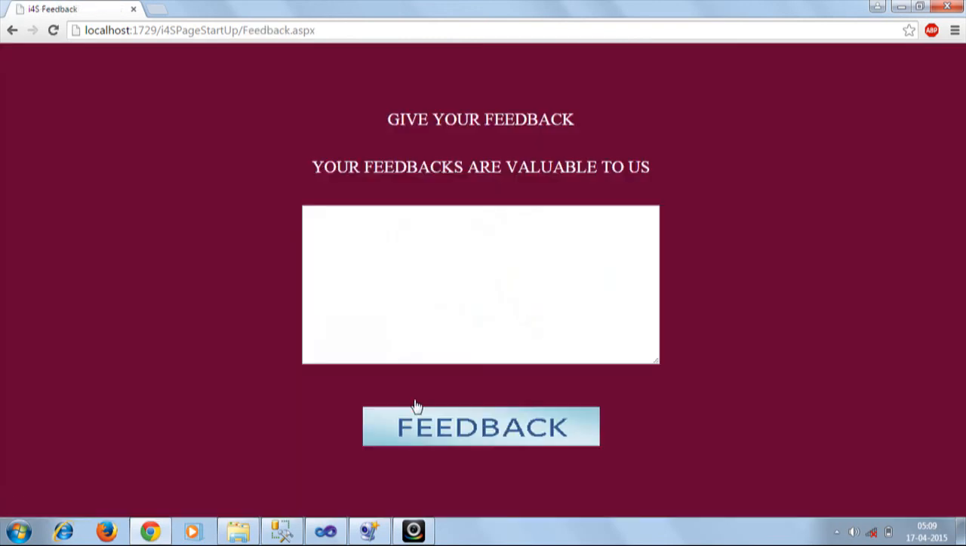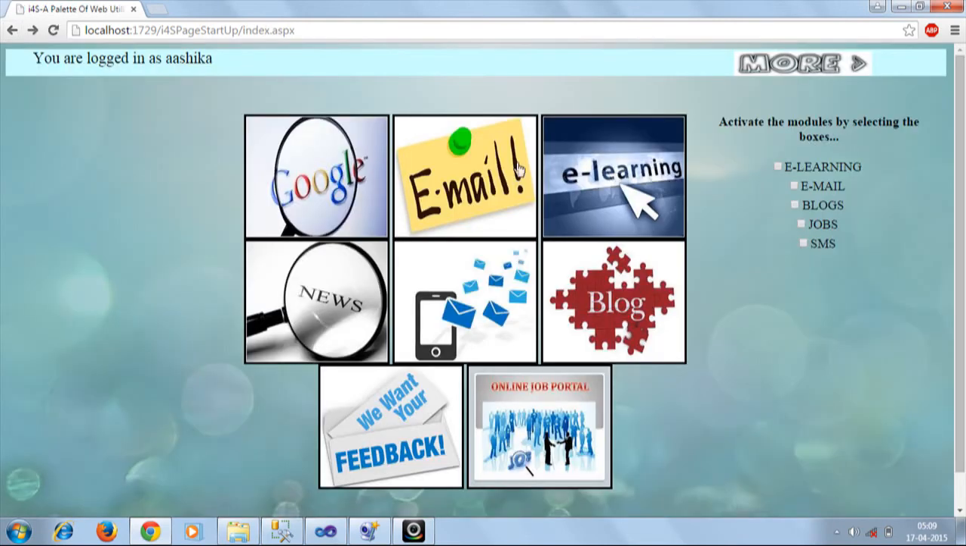See, here we can give feedback, as we always believe that your feedback is valuable to us. So please give us feedback if you have any. By clicking all these buttons, we will be redirected to the respective modules. For example, if it's e-learning, then we will be redirected to the e-learning module, and so on.